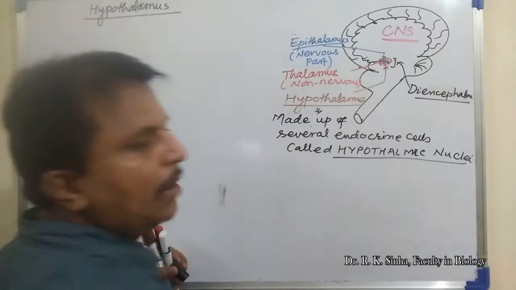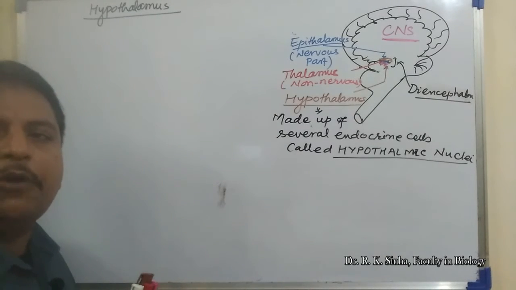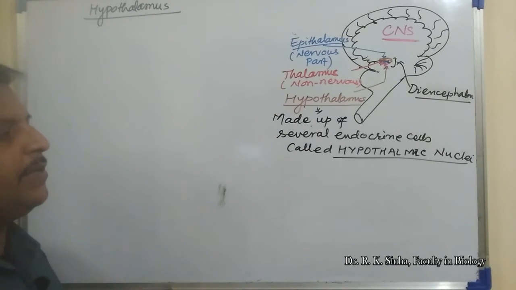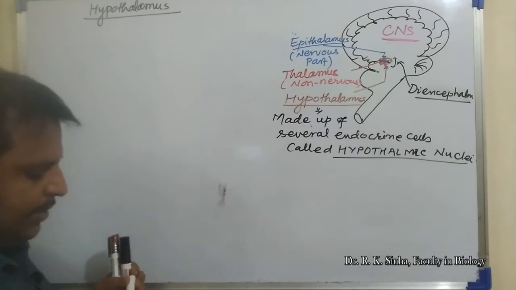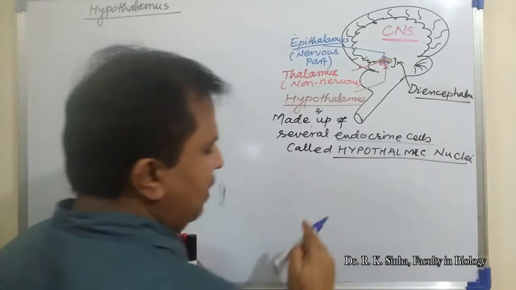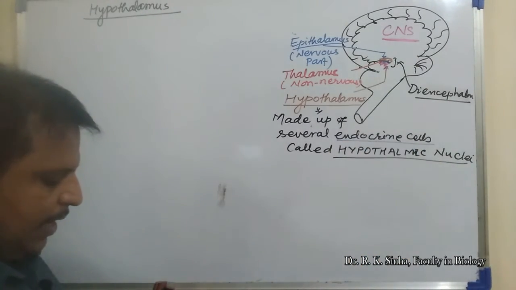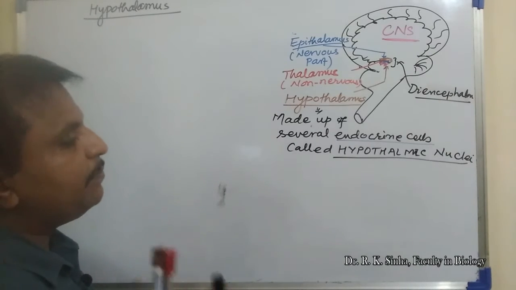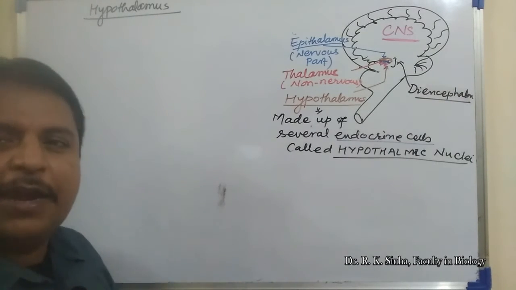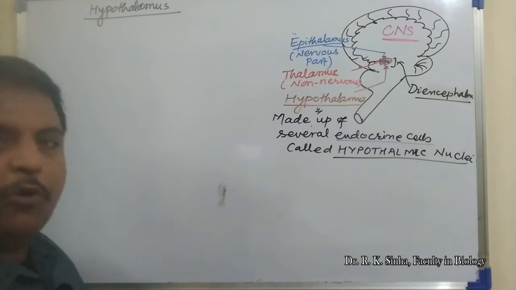Many hypothalamic nuclei are present here in the hypothalamus, and they form different kinds of hormones.